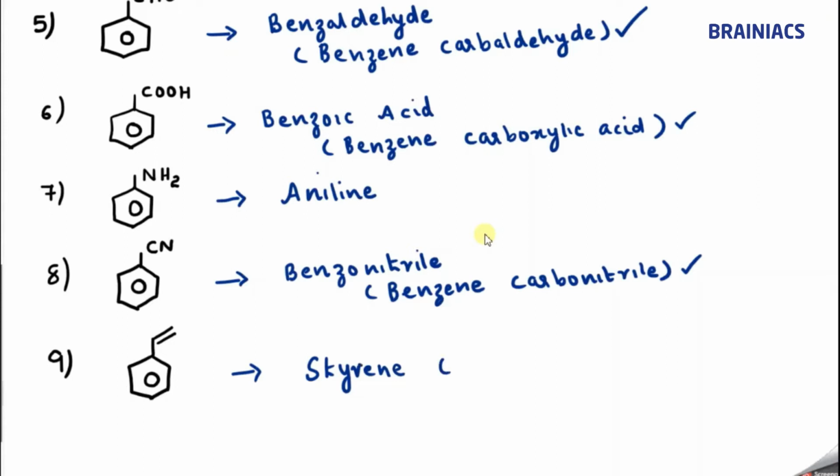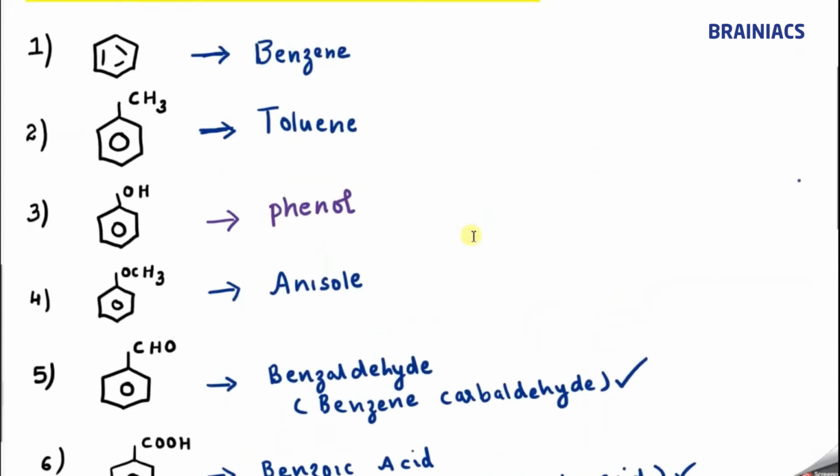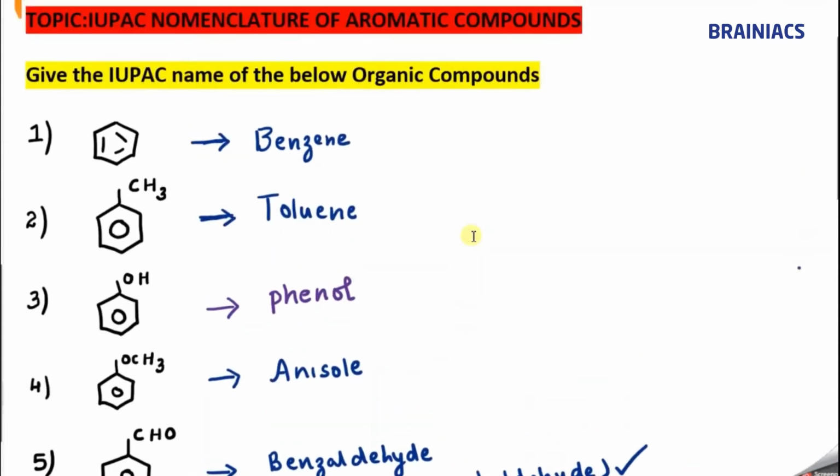Sometimes they used to say ethenyl benzene, because it is derived from ethene. So that's why ethenyl benzene. Okay. So I hope you got a fair idea regarding the compounds whose common names are accepted as IUPAC names. Okay, now we will try to see more examples, then we will go to the next concept.